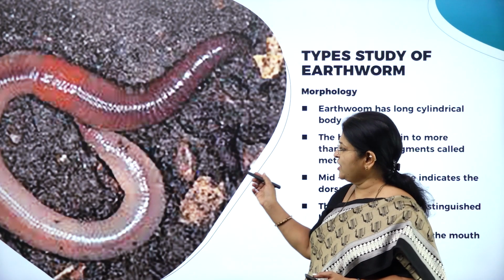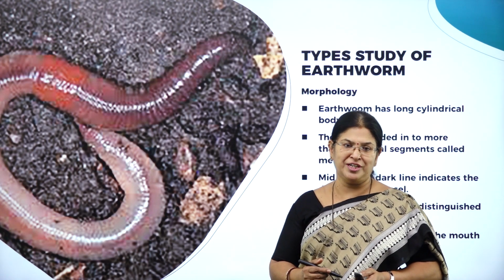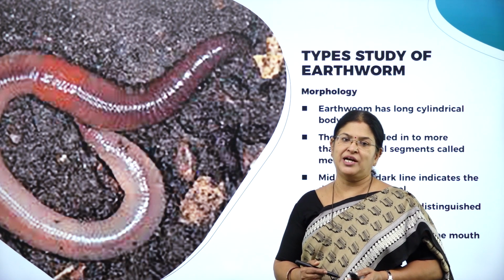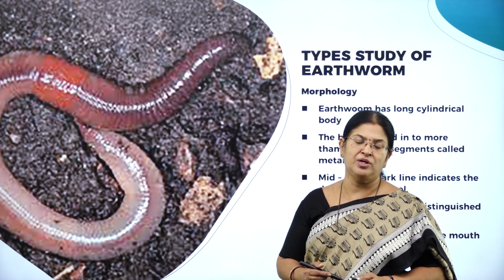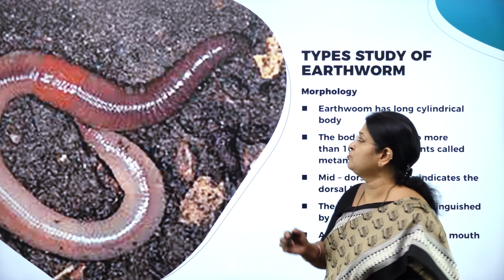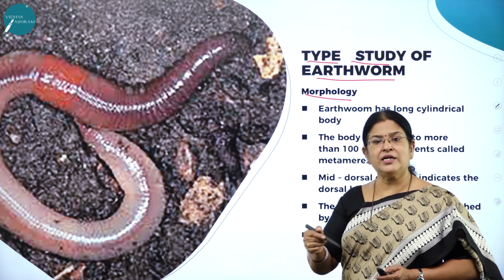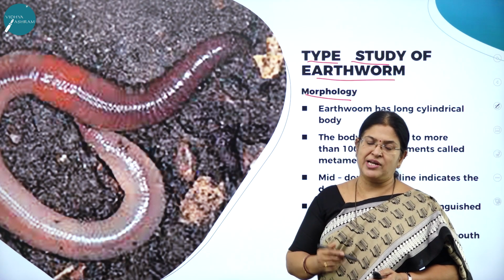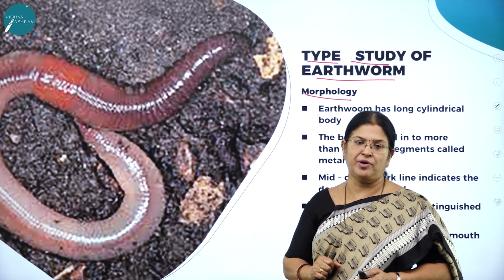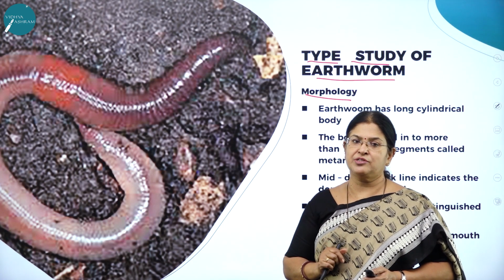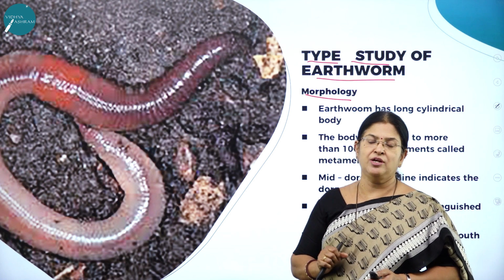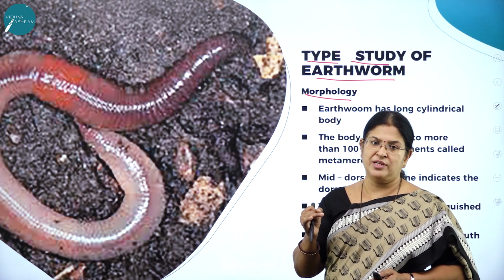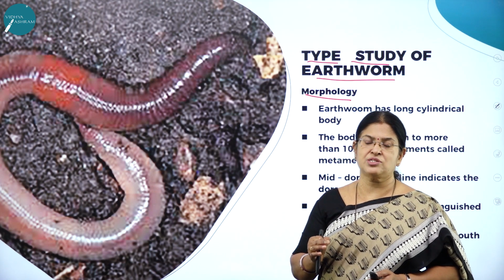I think after seeing this beautiful picture of an earthworm, you would have come to know that we are going to study the type study of earthworm. You may wonder why earthworm is taken as an example. Actually, there are three very important animals taken for your syllabus for the type study: earthworm, cockroach, and frog.